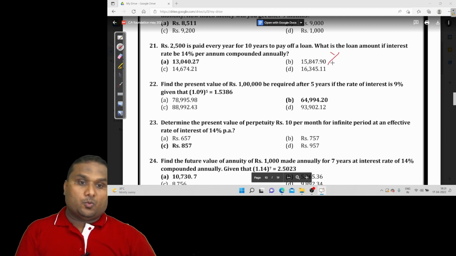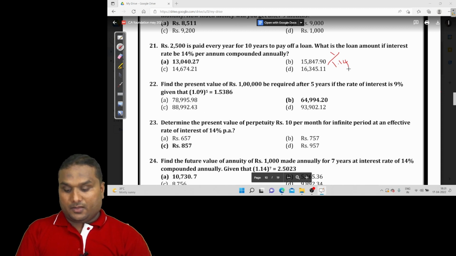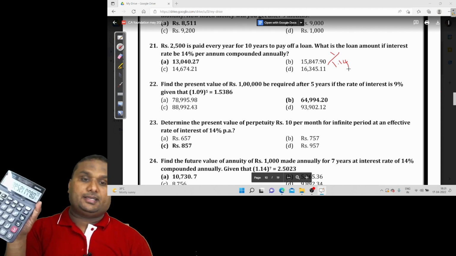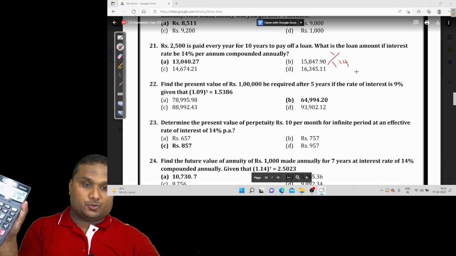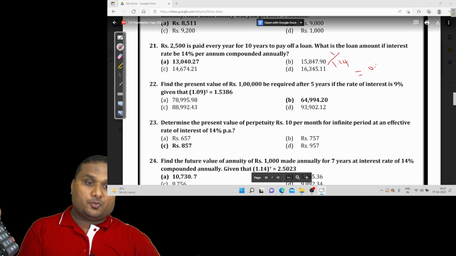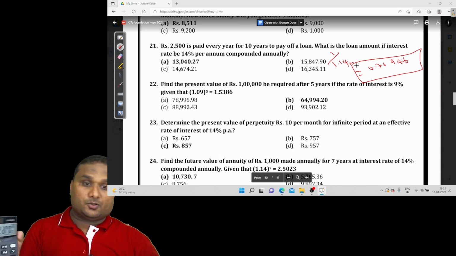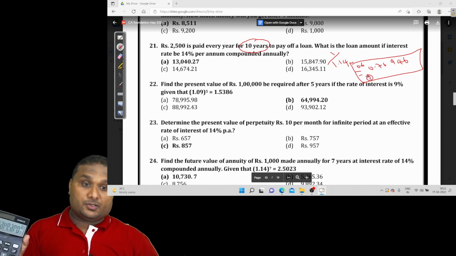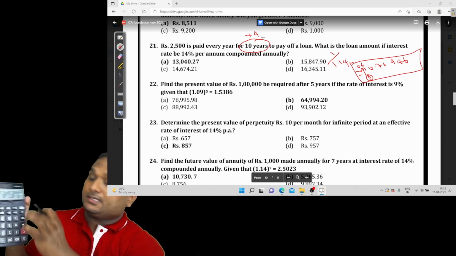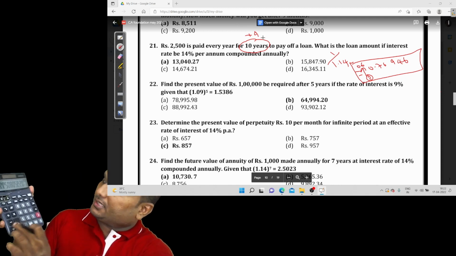Step number 1: 1 divided by 1.14, which is 0.8772. So into equal, this is period 2. I got 0.76946 in my calculator. When it is period 2, it shows 02. This is a question on 10 periods, so 8 periods are in excess. Until it reaches 10 in my calculator, I am pressing equal.